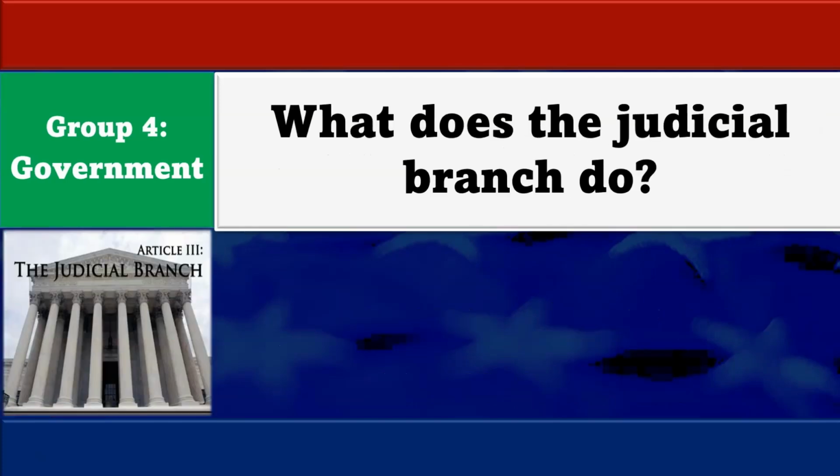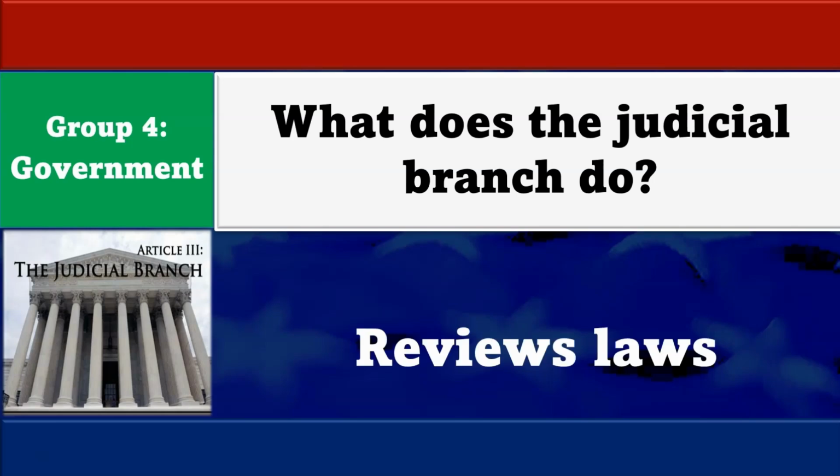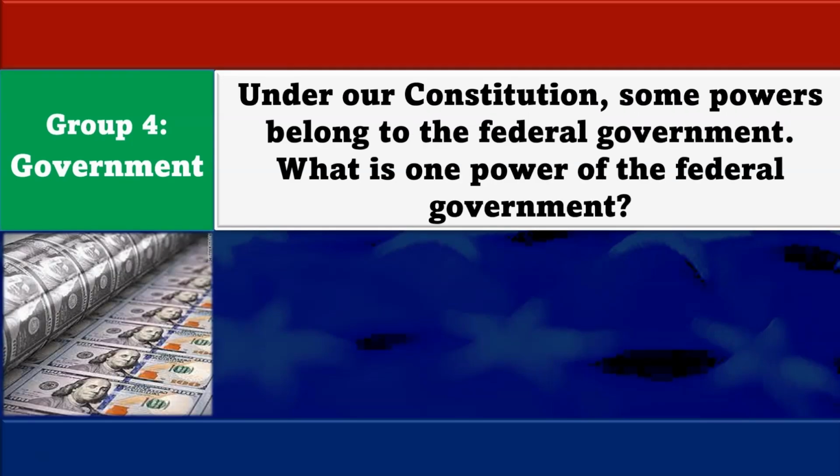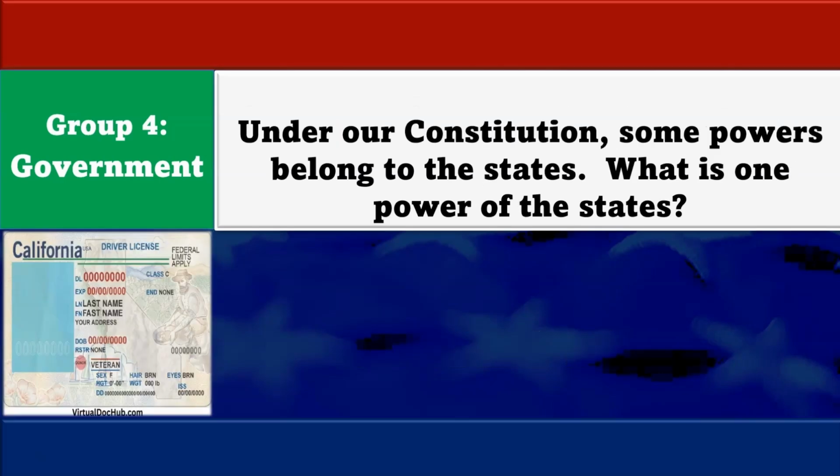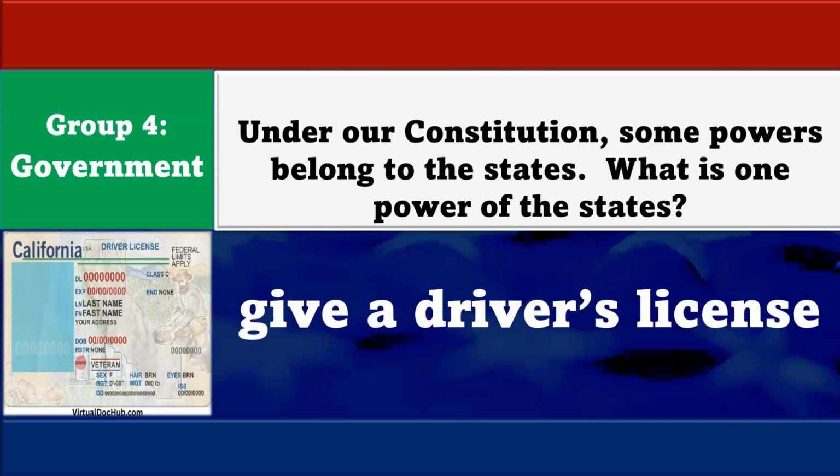What does the judicial branch do? Reviews laws. Under our Constitution, some powers belong to the federal government. What is one power of the federal government? To print money. Under our Constitution, some powers belong to the states. What is one power of the states? To give a driver's license.